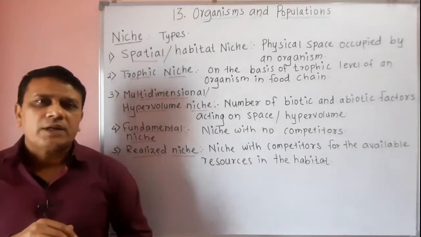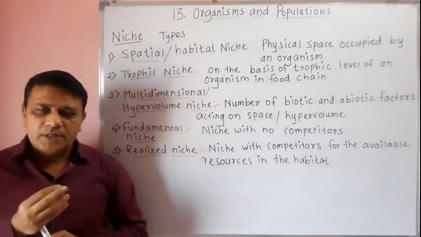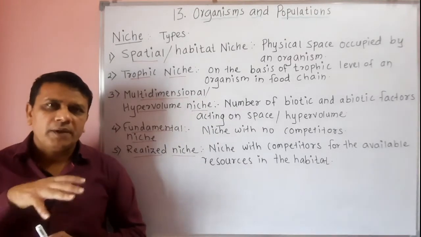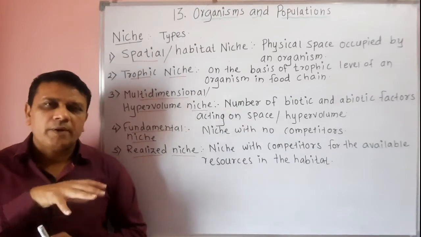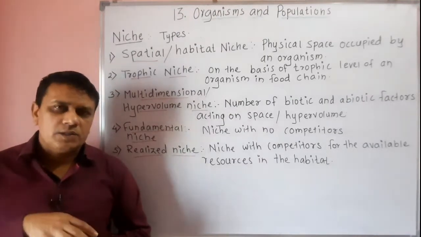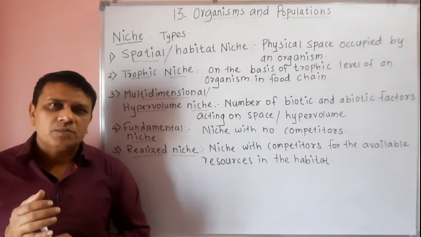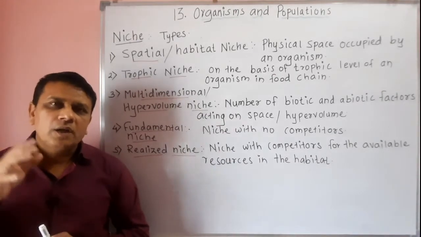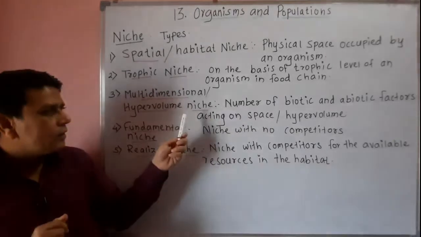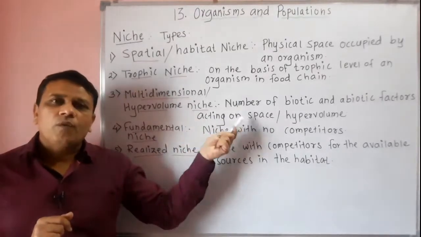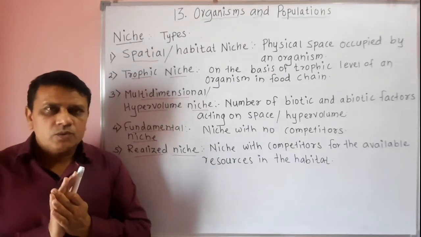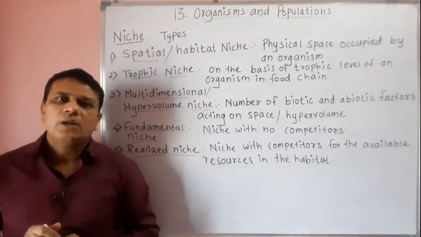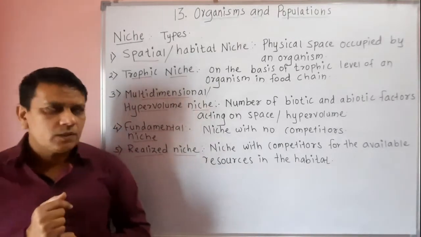Now abiotic factors like temperature and light have an effect on the living place or the space occupied by the organism. Similarly, other organisms or biotic factors also affect the space of an organism. So such a niche is called multidimensional or hypervolume niche.